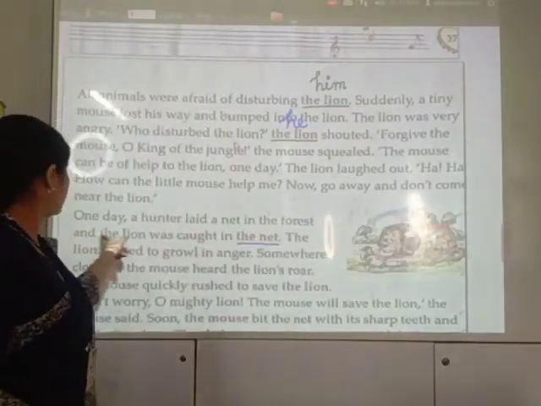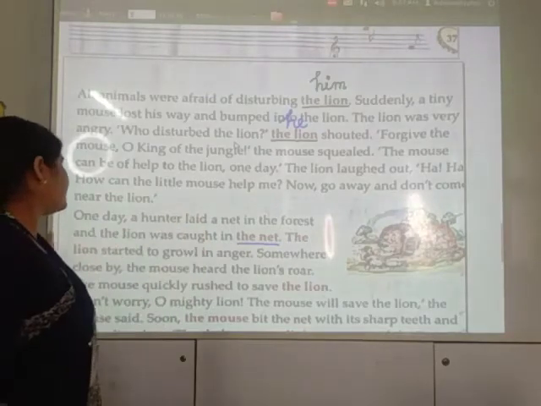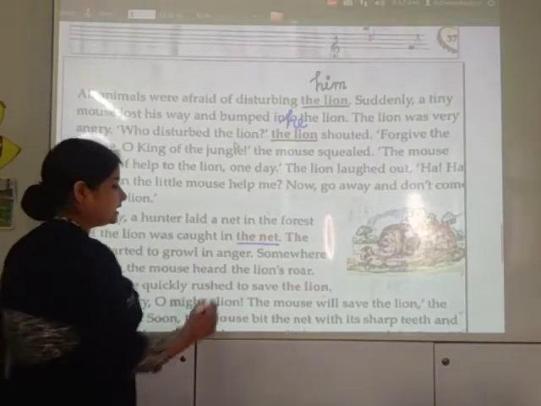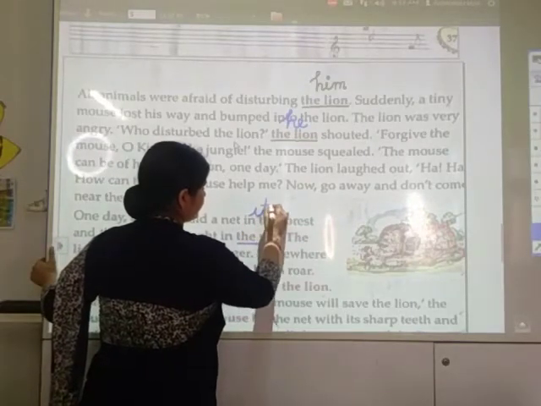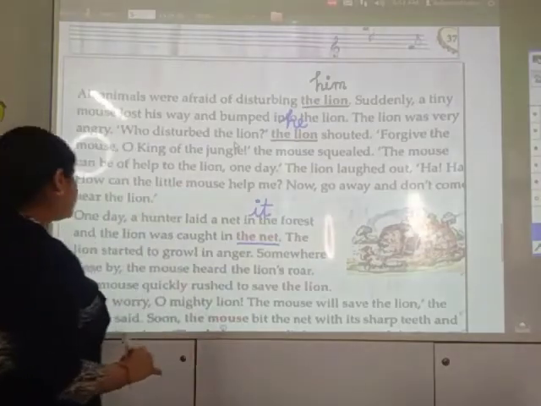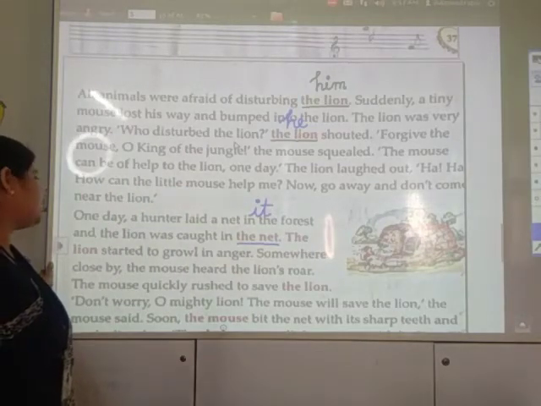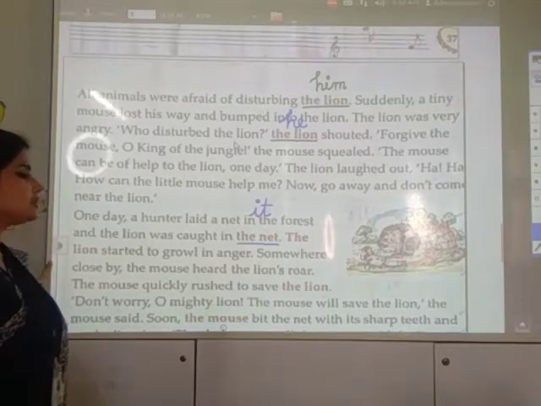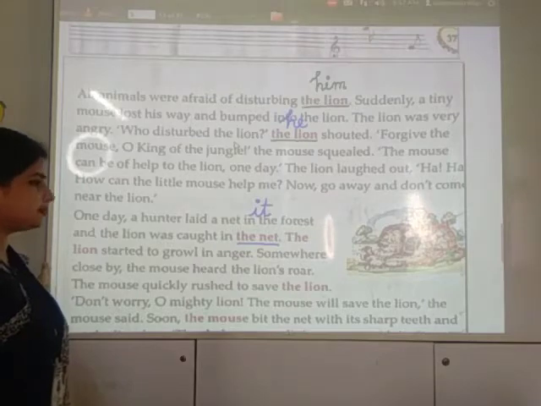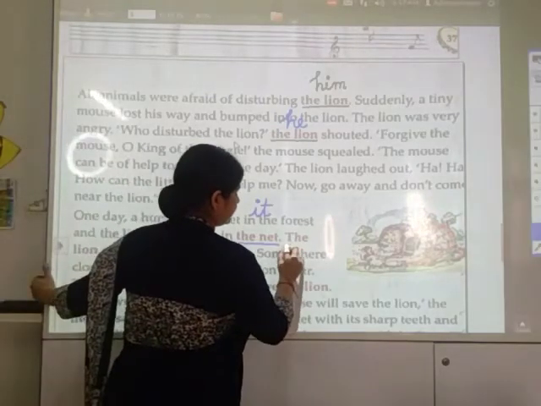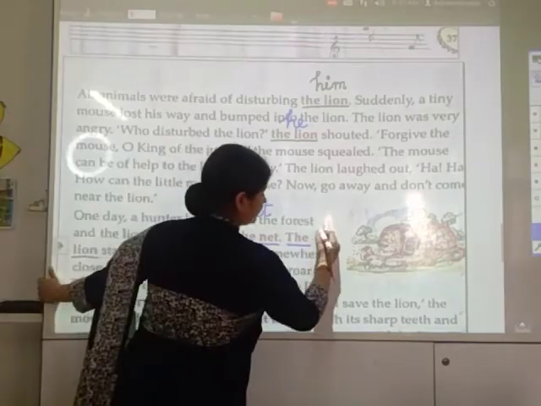He laid a net in the forest and the lion was caught in the net. That means here we have to write it. And the sentence will be as, one day a hunter laid a net in the forest and the lion was caught in it. The lion started to growl in anger. The lion. Here you will write he with capital H.